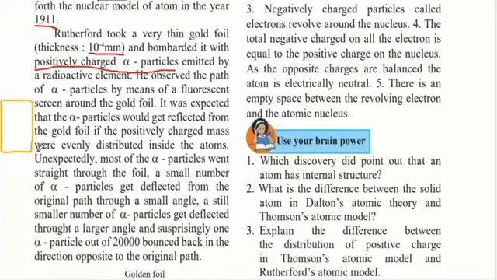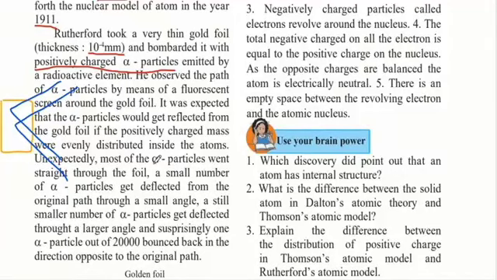Therefore, if it was true, then in this gold foil also the positive charge would be equally distributed, and when we bombard it with alpha particles, they would be reflected back. That is, they would hit the positive charge and be bounced back no matter where the alpha particles hit. If it was hit over here, it would be reflected back because the whole gold foil is equally distributed with positive charge.